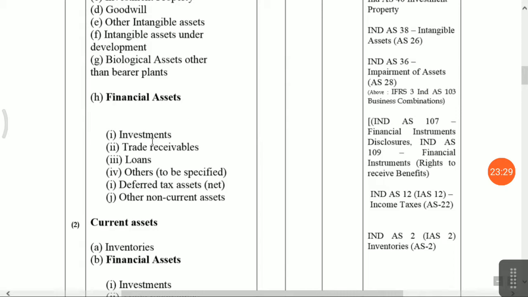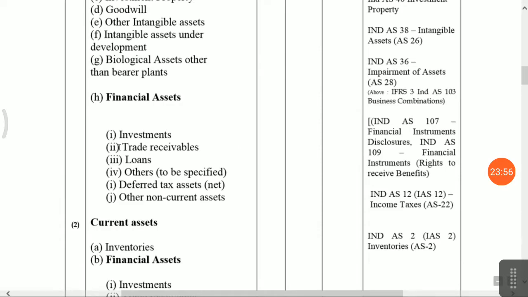Next one is financial assets. Financial assets means you want to earn income. Investments, trade receivables, loans and others are to be specified in your financial statement, then deferred tax asset and other non-current assets. For example, investments which you hold for the long term, such as funds invested in subsidiaries with the intention to earn income.